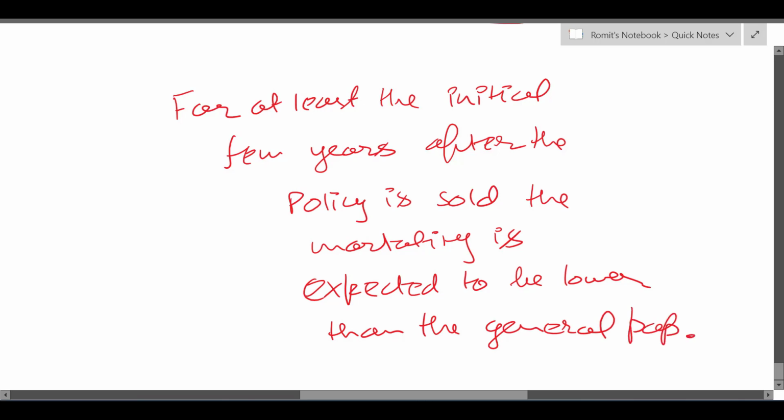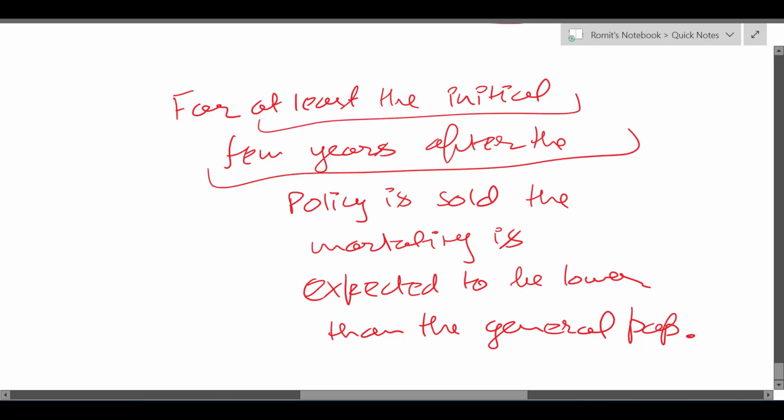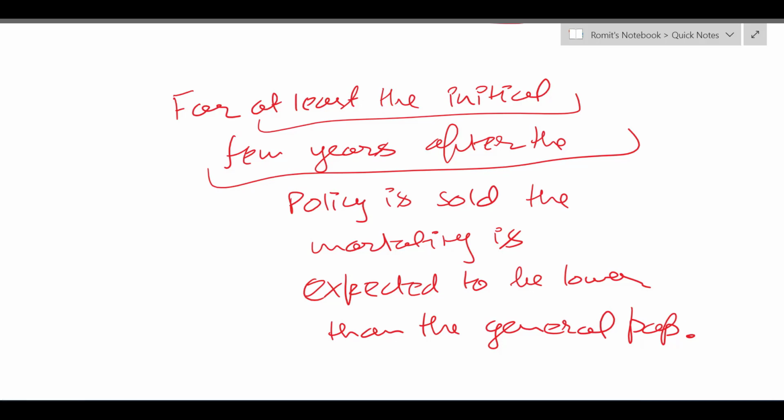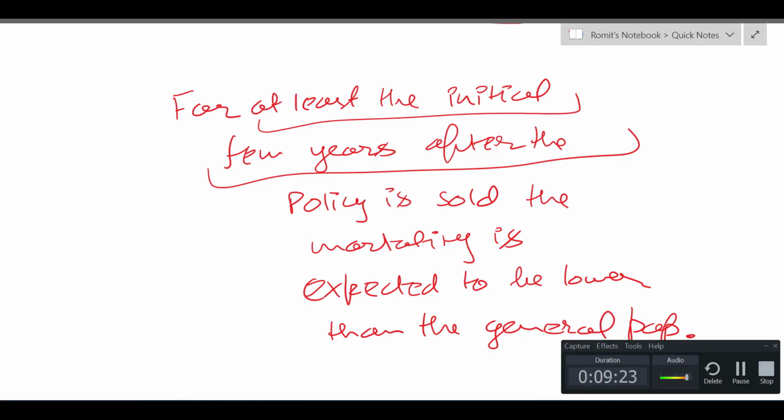Now what does this mean? We are saying for at least the initial few years after the policy is sold, or after the underwriting procedures have been conducted, the mortality of the policyholders would be lower. The effect of this underwriting might fade away in a couple of years.